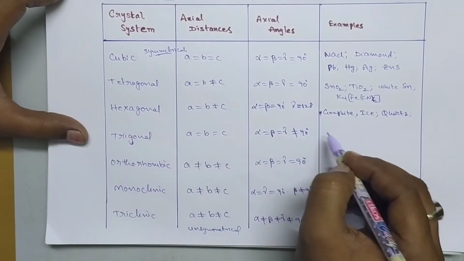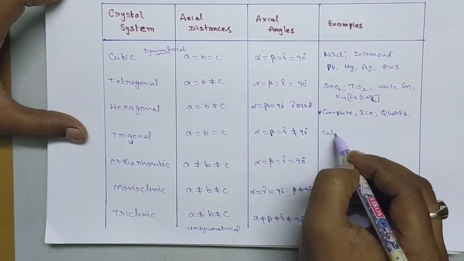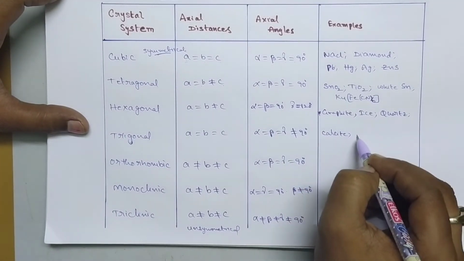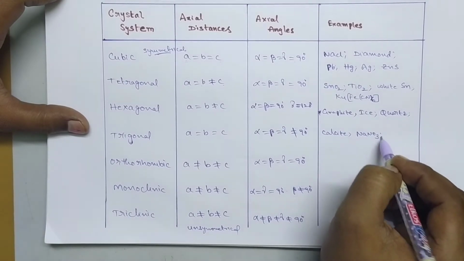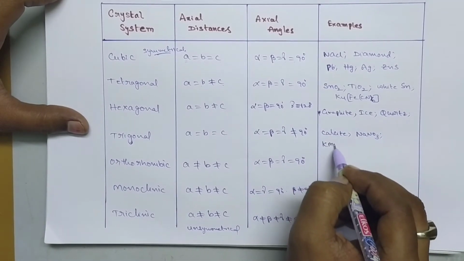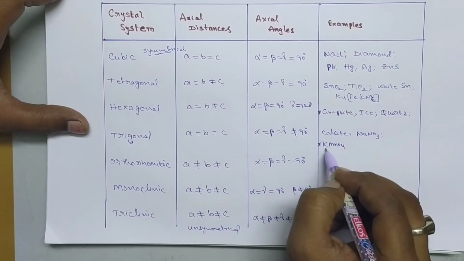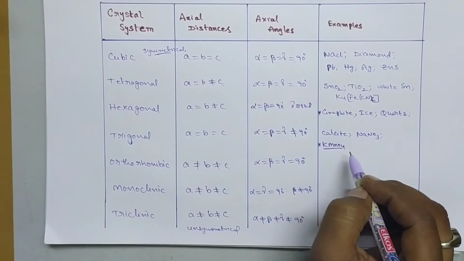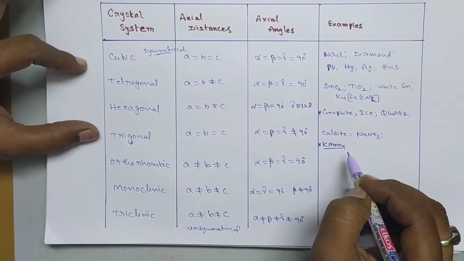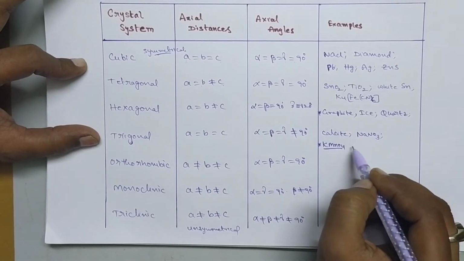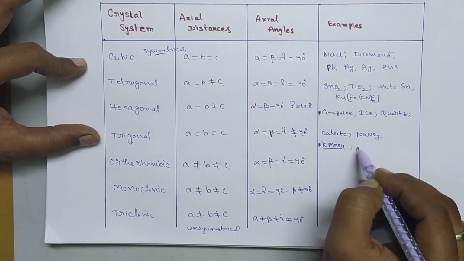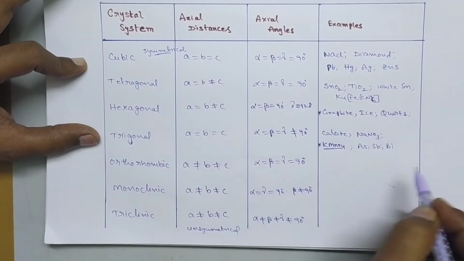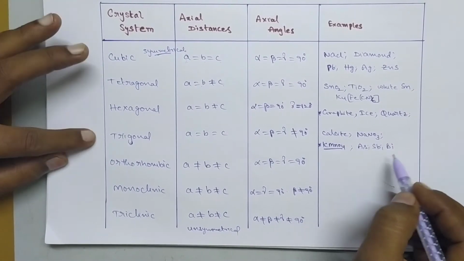And next one, trigonal structure, calcite crystal. So this calcite crystal is made up of calcium carbonate, and sodium nitrate, NaNO3, and potassium permanganate. Very important this one also, potassium permanganate. So which of the following exhibits trigonal structure, or simply he asks KMnO4 exhibits which of the following crystal systems. So KMnO4. And next one, arsenic, antimony and bismuth, which belong to the nitrogen family, trigonal structure.